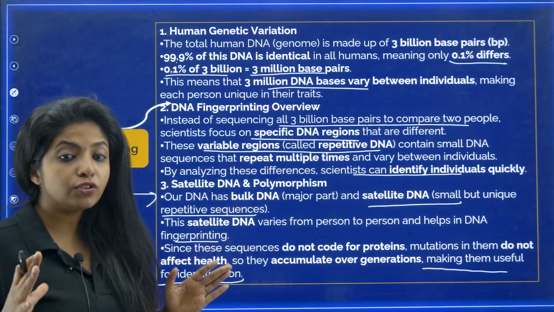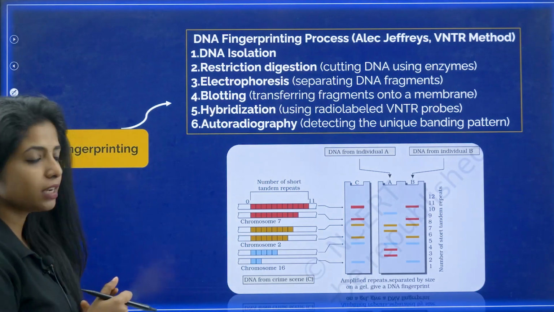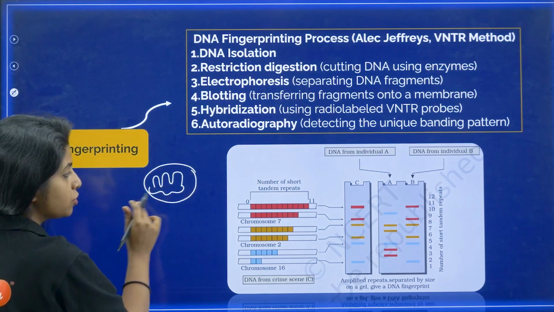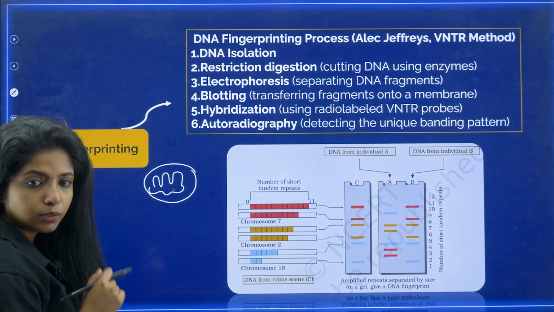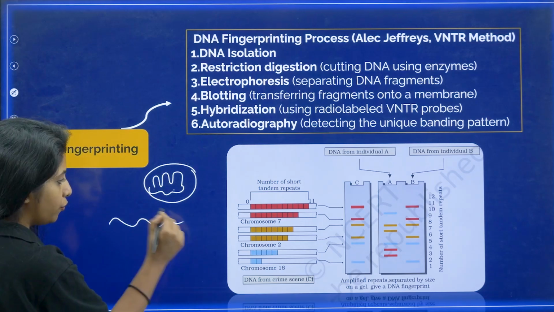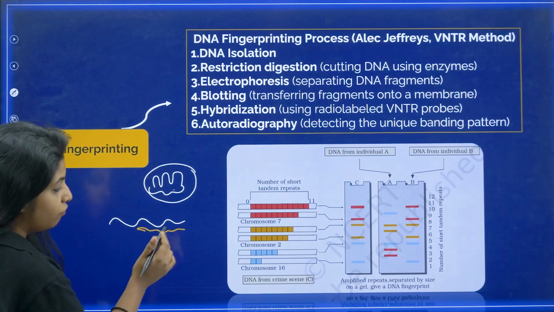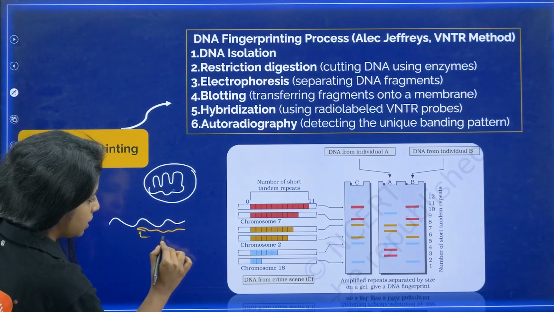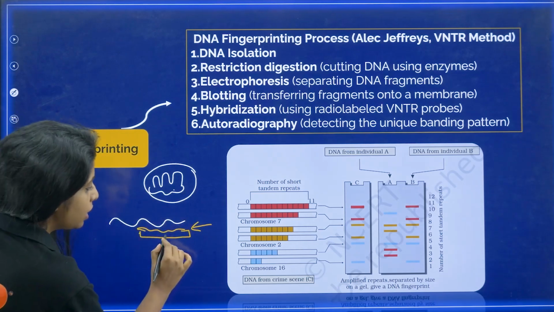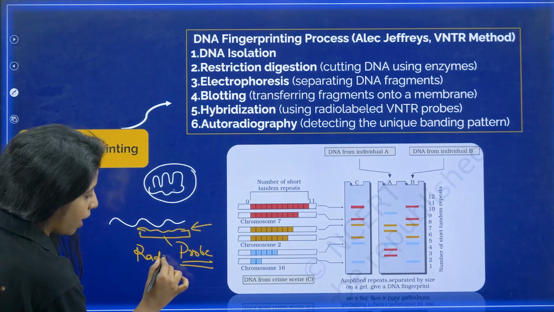Okay, so now we are using the repetitive sequence for DNA fingerprinting, and let's see how we are going to do that. For example, suppose at one particular area some blood stain is there, and this blood stain is not of the victim lying over there. This might be of the culprit. So we took the blood stain and extracted the DNA out of it. We make a complementary DNA out of it. So this is the strand that we had, and we make a complementary strand, and now I'll call this a probe. I'll mark it with some radioactive stuff.